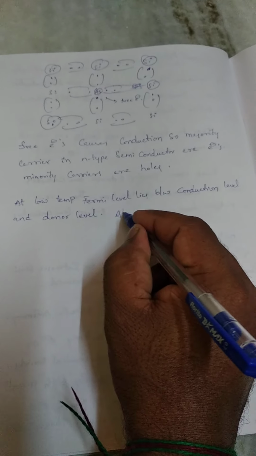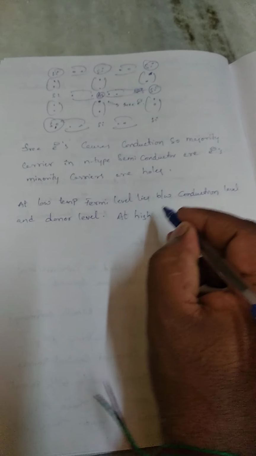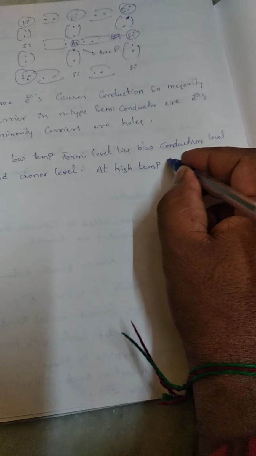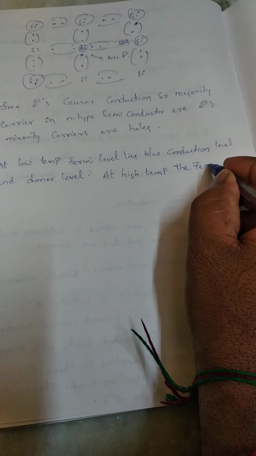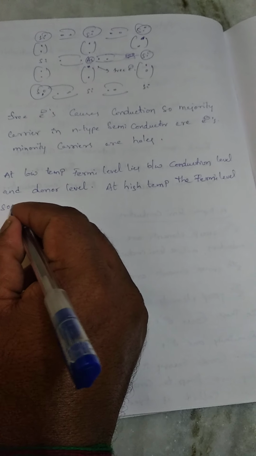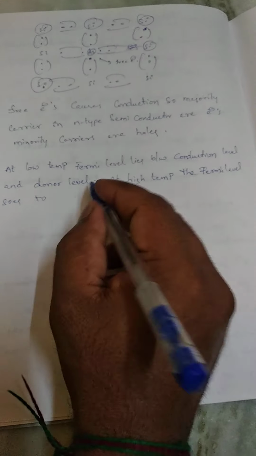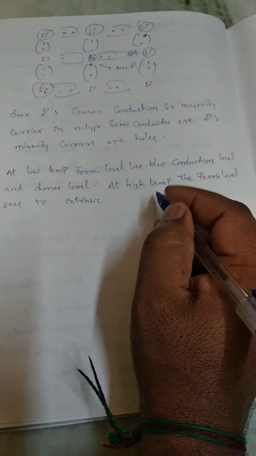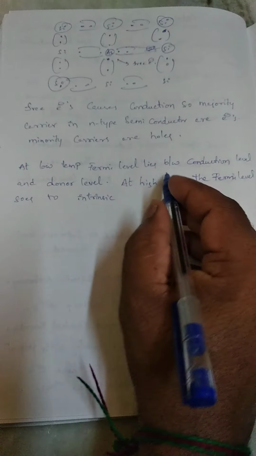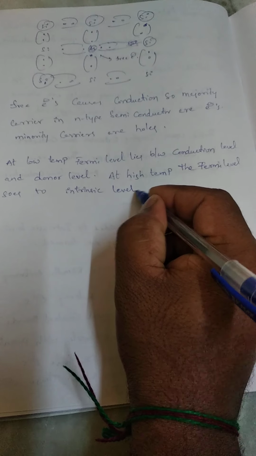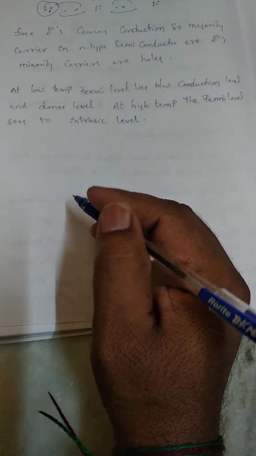At high temperature, the Fermi level goes to the intrinsic level. This can be shown in the below figure.